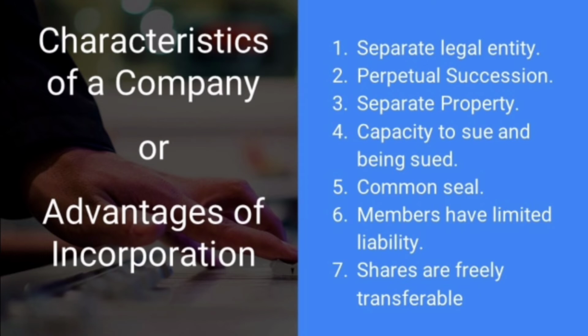Coming to the next important characteristic, it has a common seal. We know that a company is a legal person, but it is not physically in existence. That means it cannot sign its own name. Now it has a common seal, which is used as a substitute for its signature. The common seal is the official signature of the company. As a matter of fact, every company must have a common seal with its name engraved on it.